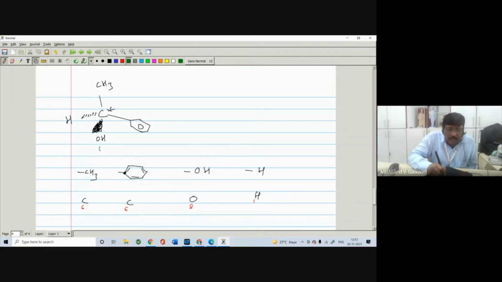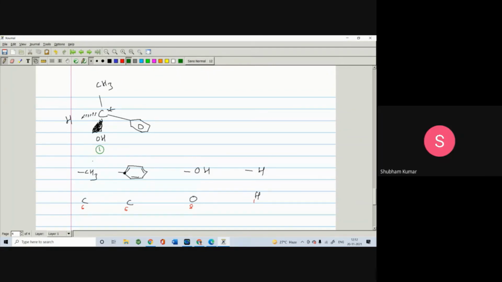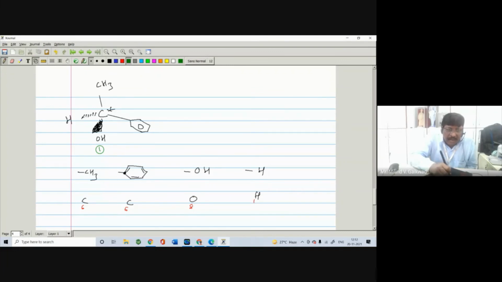Yes, OH has the first priority, and hydrogen has the fourth priority. Now we only have to see whether the benzene nucleus has the first priority or the methyl has the first priority. So we can write this methyl, CH3.